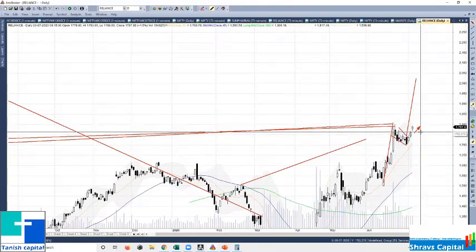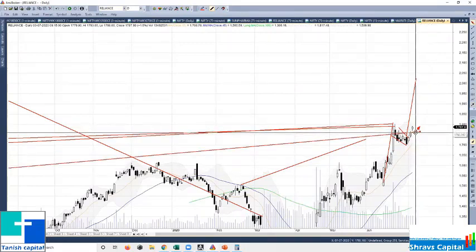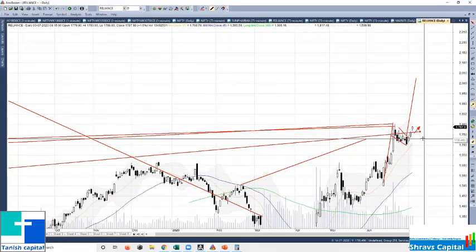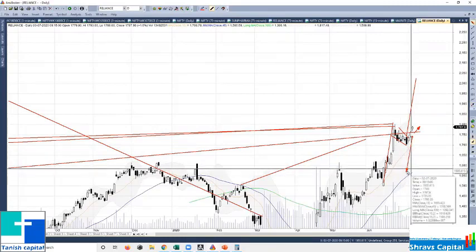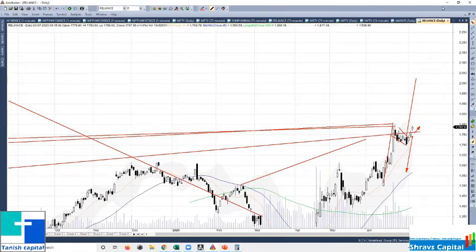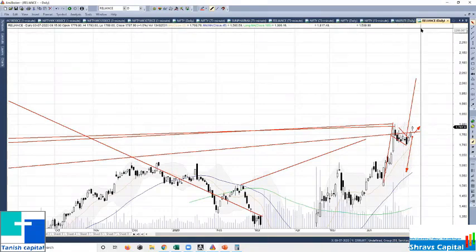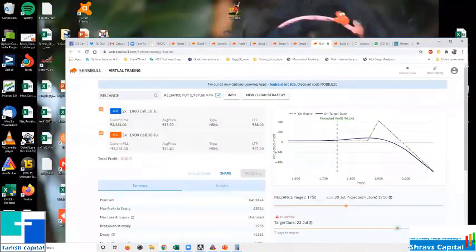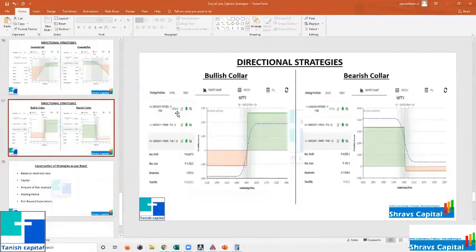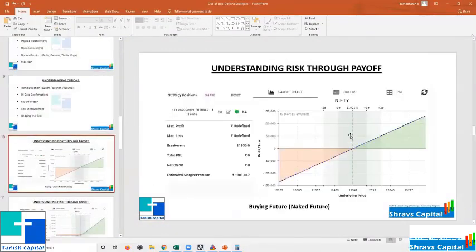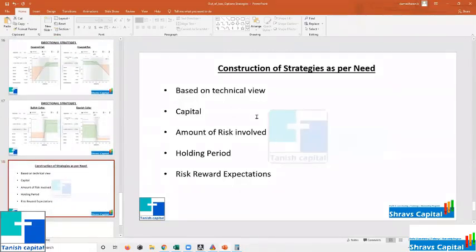No need to worry. I will get 1% of my capital deployed. If it is trading something like this, if it is coming here, no need to worry. I will get my 1% return for the capital deployed. So this is how you need to build your strategies. No need to worry about whether you understand everything in the order book; that is not what you need to concentrate on. You need to concentrate only on these things.